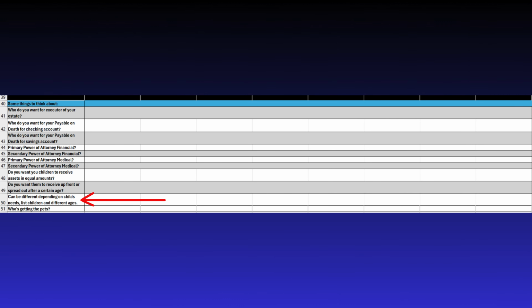The second to last row, row 50, says that distributions can be different depending on your child's needs, and to list all children and what ages you will want them to receive assets. The final row, row 51, asks you and your spouse to think about if you have any pets, who you would want to be the beneficiary of them if something were to happen to you.